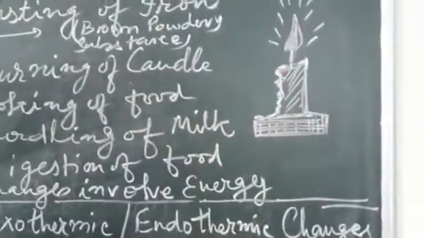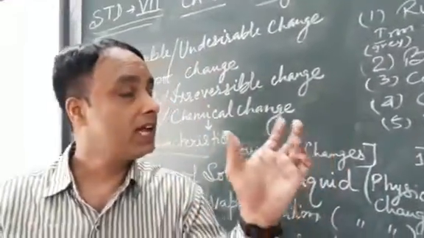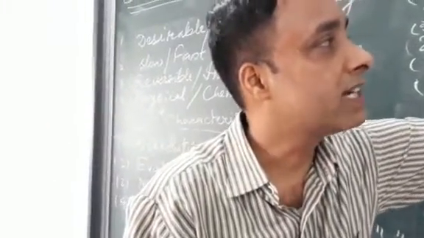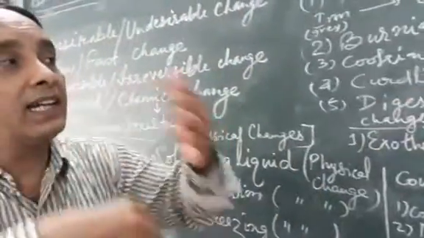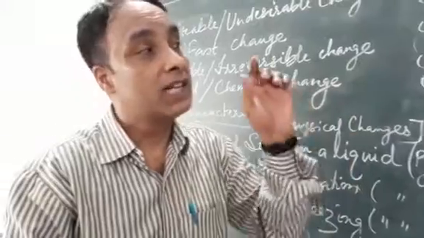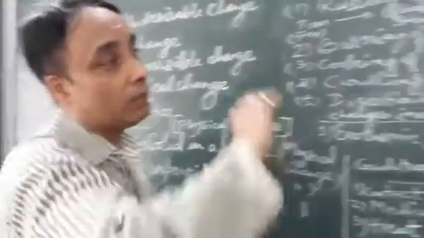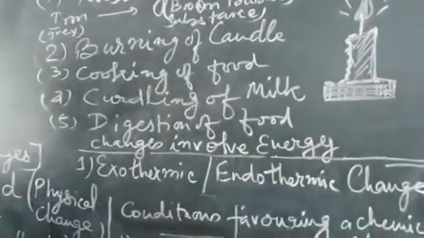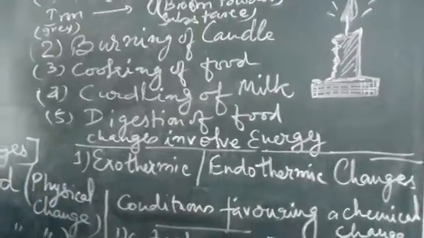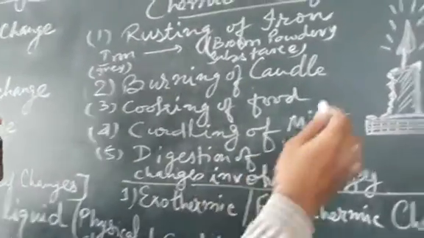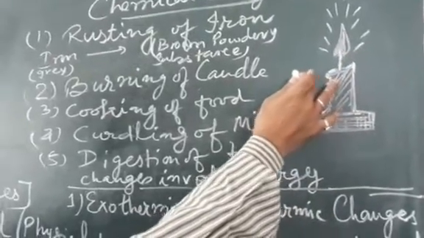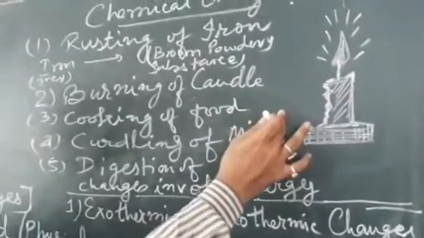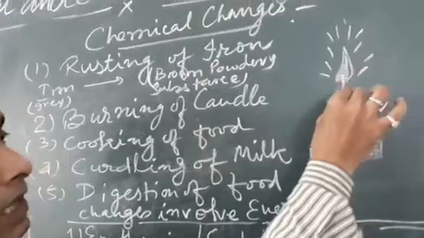Burning of a candle in fact is a combination of physical as well as chemical change. Why is it a physical change, children? Because upon burning of the candle, the wax gets melted, and this wax you can recollect and reshape into a candle. So that is a physical change. But during the burning of the candle, you see that the wick gets charred. Charred means it gets converted into carbon, that is, the black form. So it is one type of chemical change. This charred wick cannot be converted back into the original form of the wick.